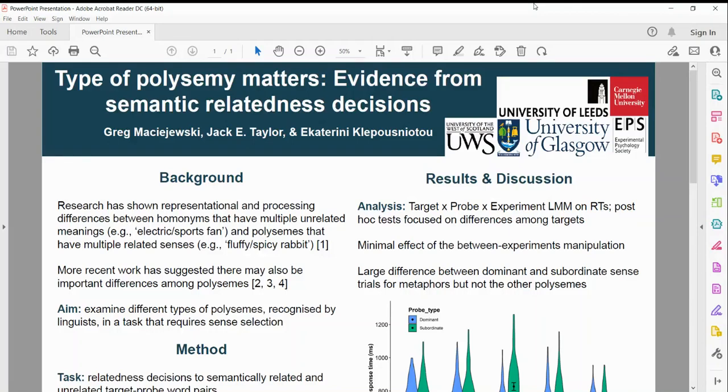This study is about semantic ambiguity. Research has shown important differences between homonyms, words with multiple unrelated meanings, and polysems, words with multiple related senses. However, there's growing evidence to suggest that there might be important differences among polysems as well, and this is something we investigated further in the study.